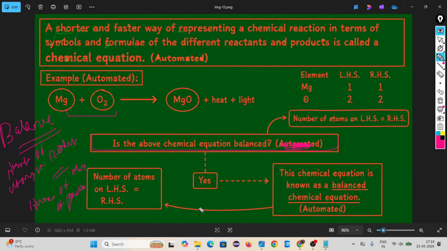If no, that means the chemical equation is not balanced. If yes, that is called a balanced chemical equation.